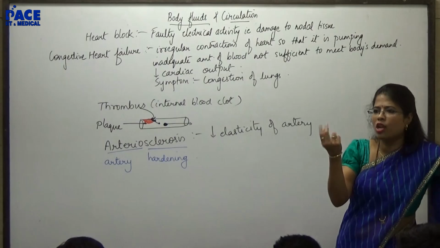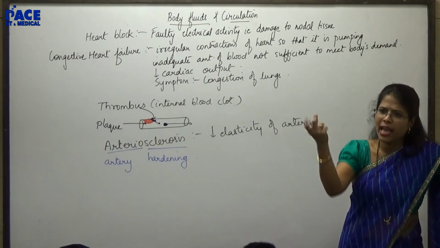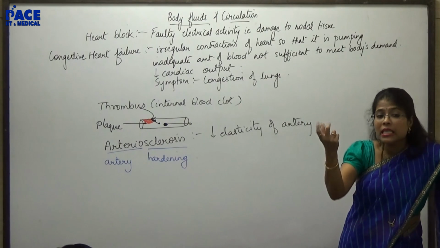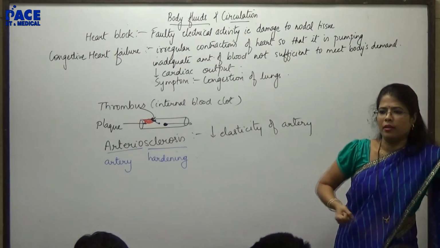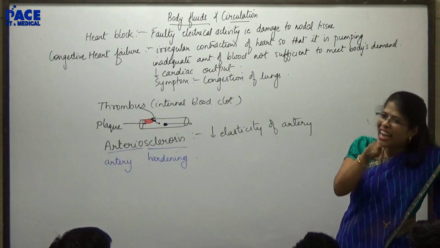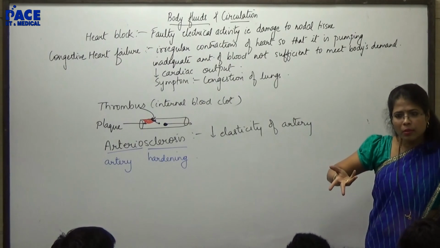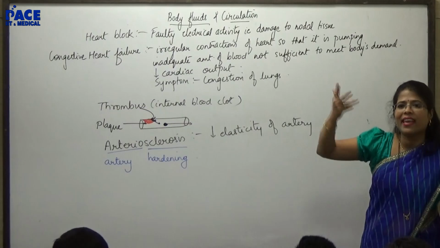Artery somehow has lost its capacity to expand and recoil back. What can be the chief reason that artery is neither expanding nor recoiling? Which fibers? Elastin. What is elastin? Protein.